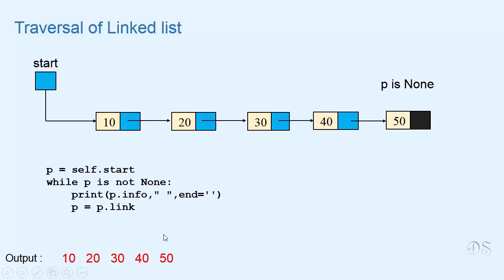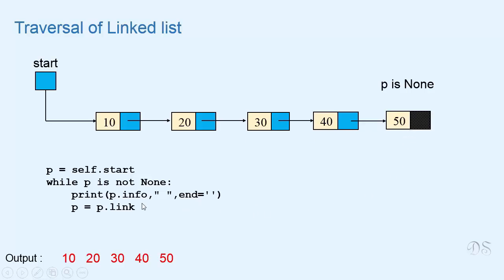When P becomes none, this loop will terminate. In each iteration, we are printing the value of P info and we are moving P forward by assigning P link to P. So this is how we can traverse a list starting from the first node till the last node.